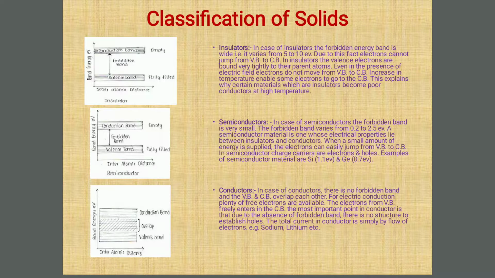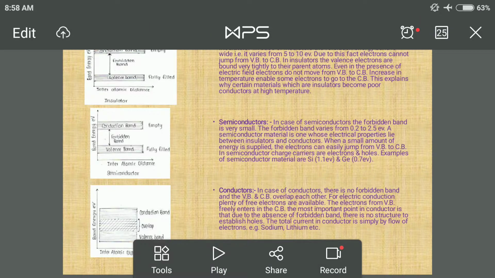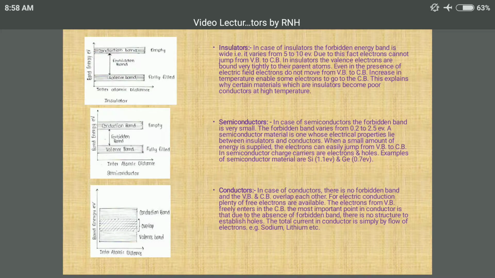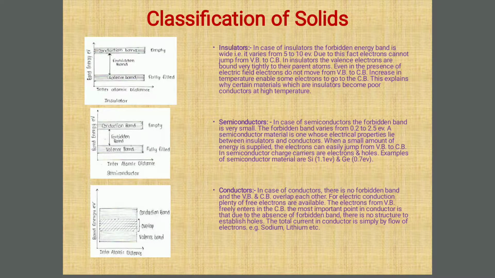Increase in temperature means certain materials are giving some response to the temperature increase. Means if we increase the temperature, then some electrons go from valence band to conduction band in some materials. That's why we can say the insulators become poor conductors at high temperature, which is the first point we are discussing, that is insulators, which is shown in the figure with wide band gap.